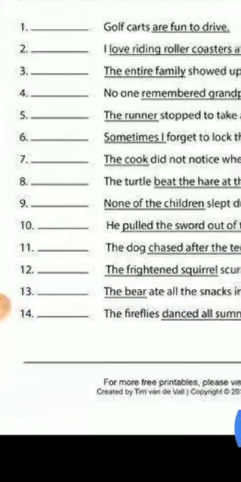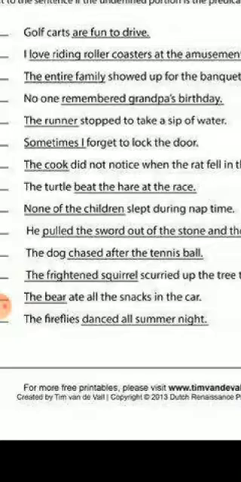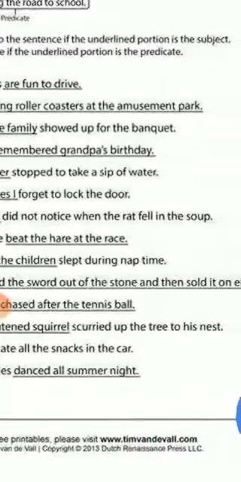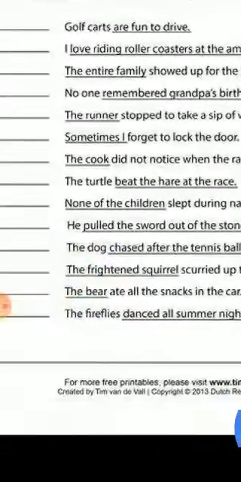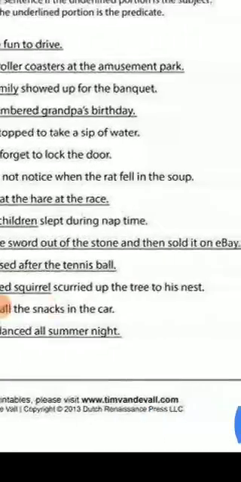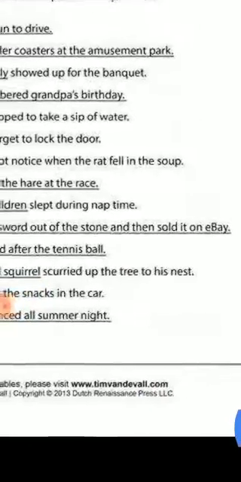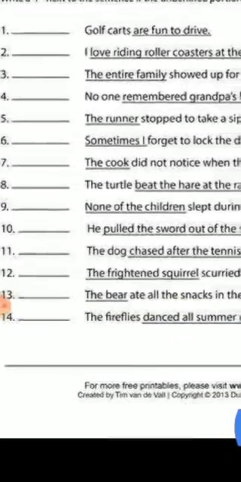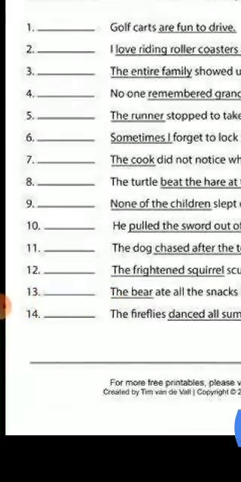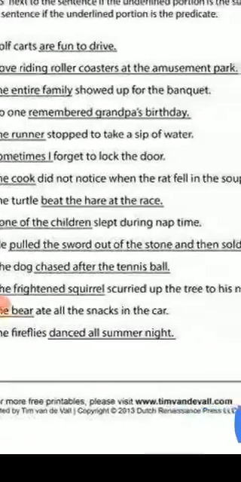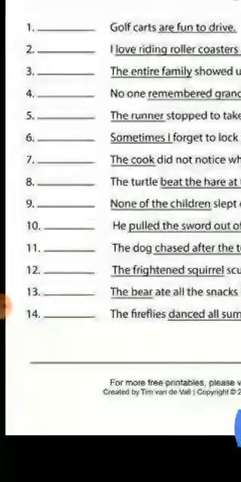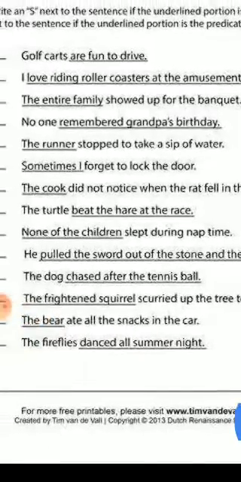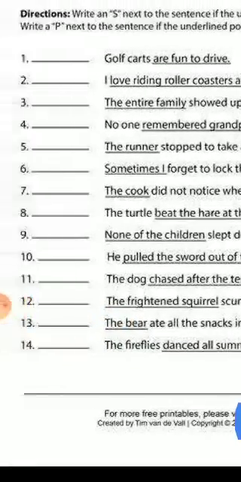Number 11, the dog chased after the tennis ball. The underlined part is predicate and the dog is subject. Number 12, the frightened squirrel scurried up the tree to his nest. The underlined part is subject. Scurried up the tree to his nest is predicate. Number 13, the bear ate all the snacks in the car. The bear is subject. Ate all the snacks in the car is predicate. Number 14, the fireflies danced all summer night. The fireflies is subject. Danced all summer night is predicate.